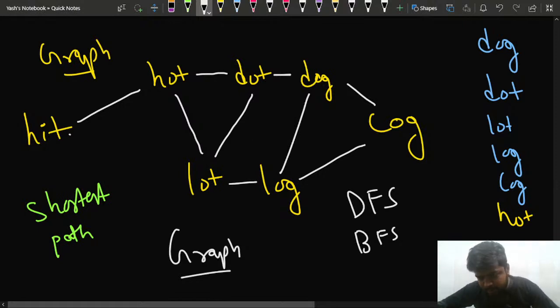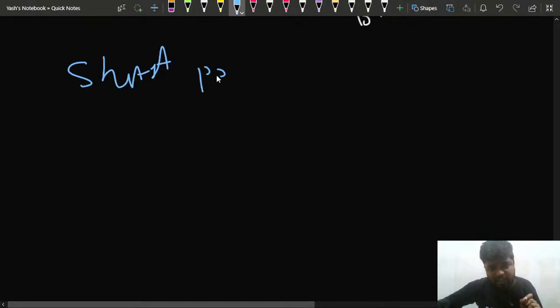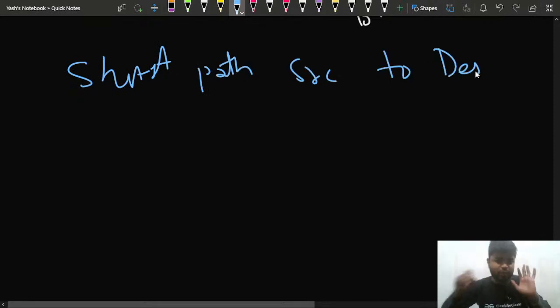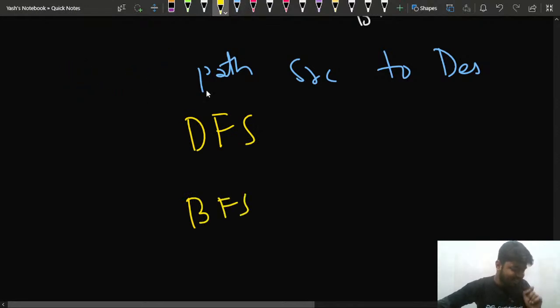I'll come to this example, but first of all, let's have some quick discussions. For finding the shortest path from the source to the destination word, this is what you have to do. There are two types of traversals that I can do, DFS and BFS, and I want to find the shortest path. Some people are suggesting that I can do a BFS.